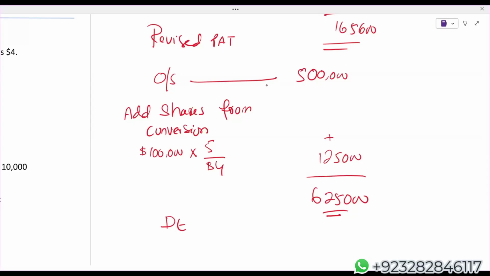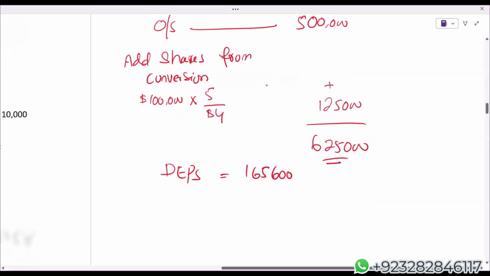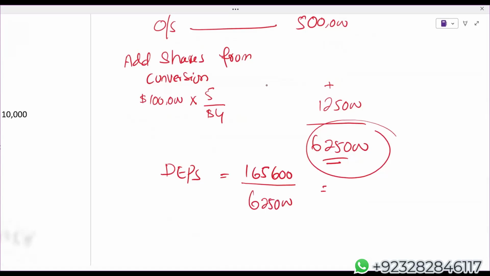Here comes your diluted EPS. 1,65,600 revised earnings divided by revised weighted average shares, 6,25,000.